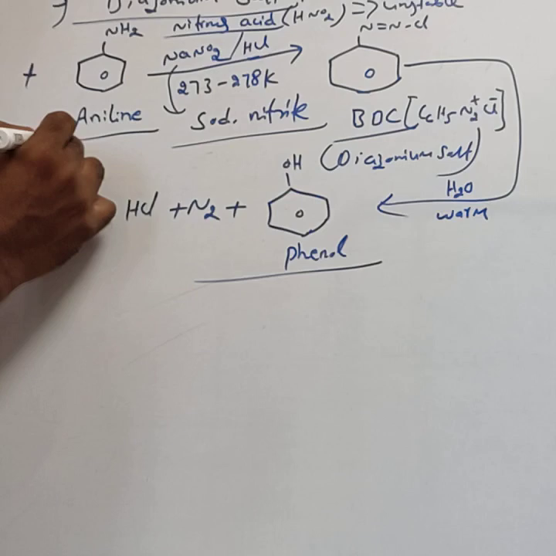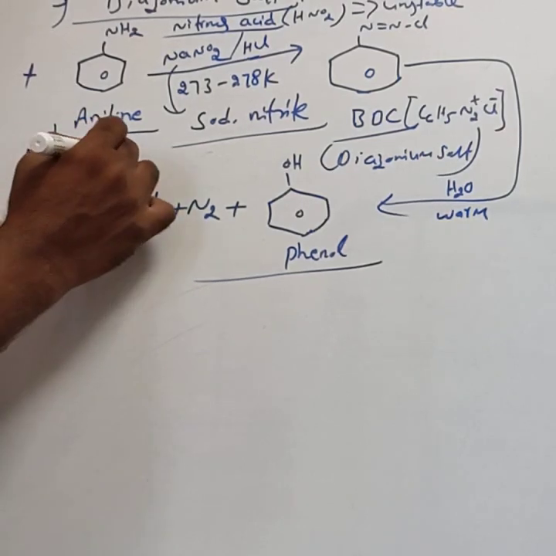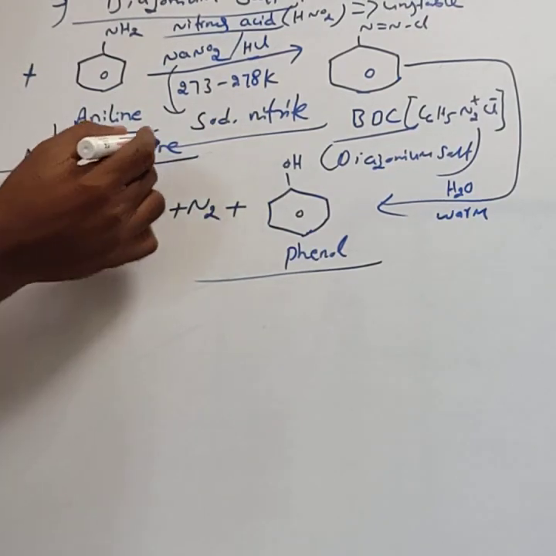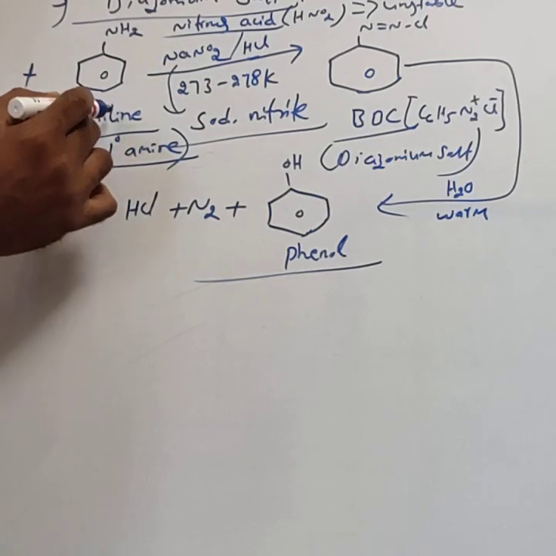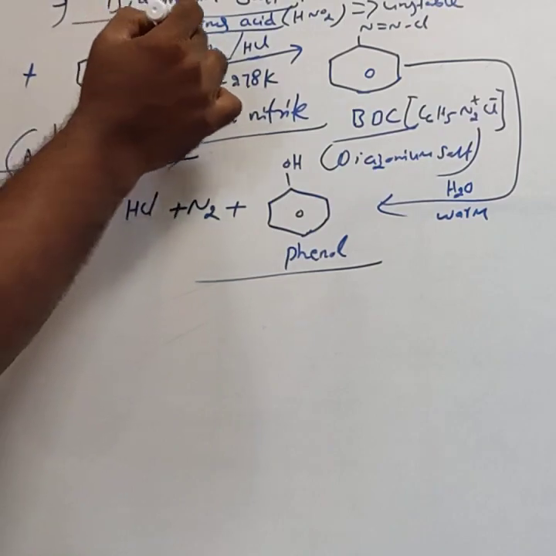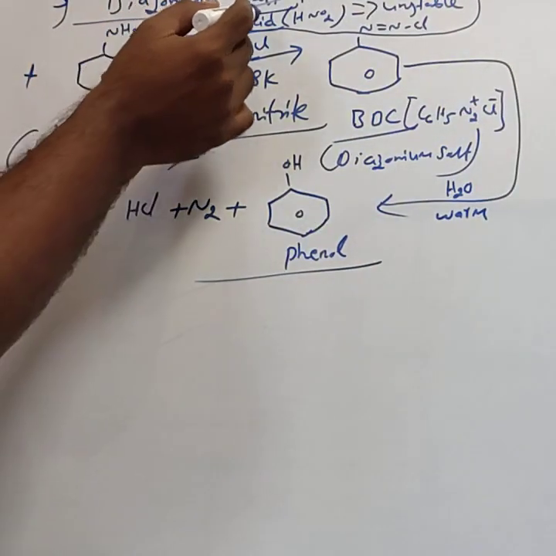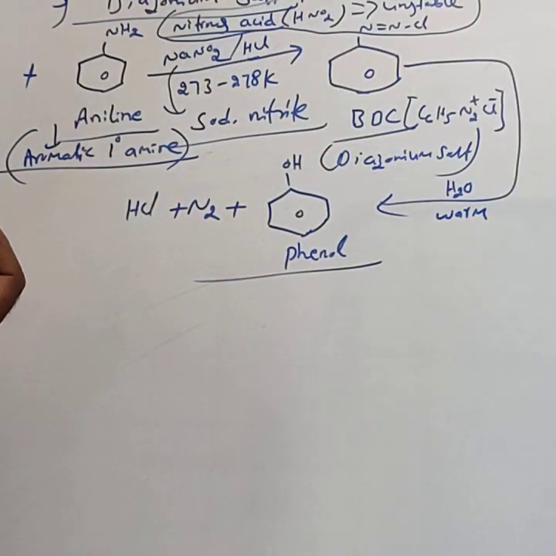Aniline means an aromatic primary amine. Aromatic primary amine, example is aniline. Aromatic primary amine like aniline is treated with nitrous acid. Nitrous acid formula is HNO2.